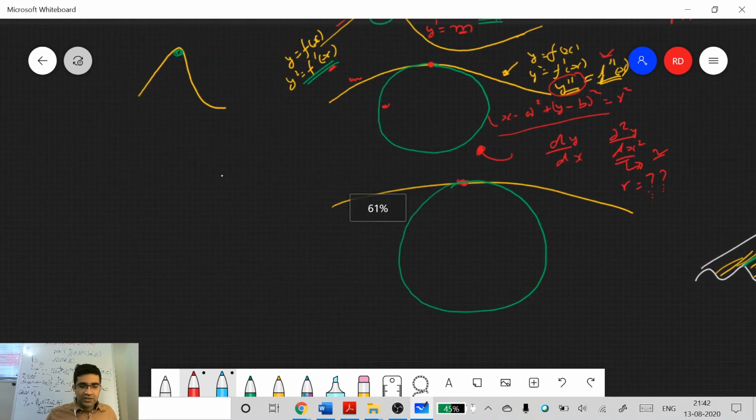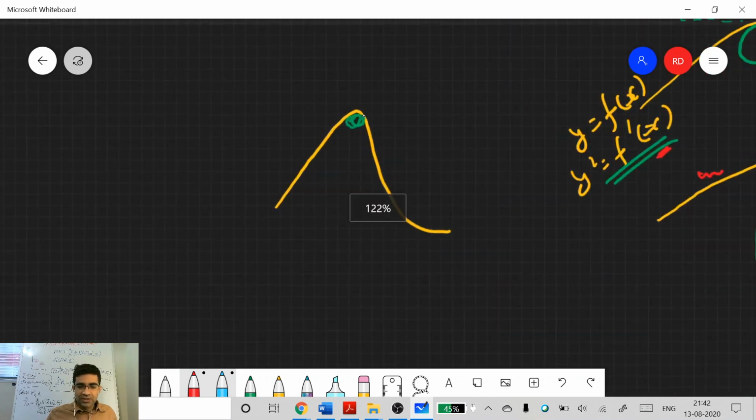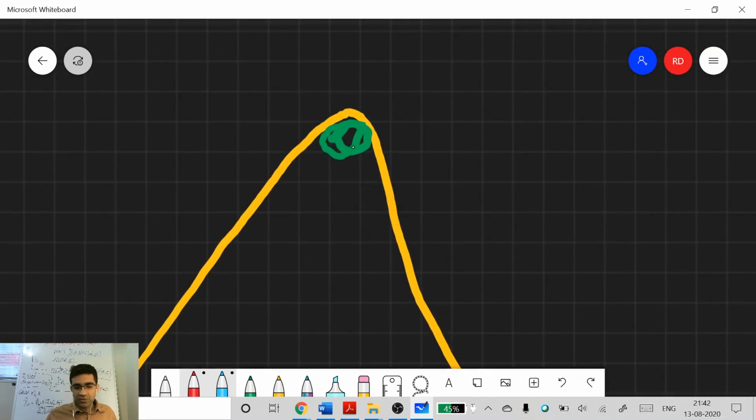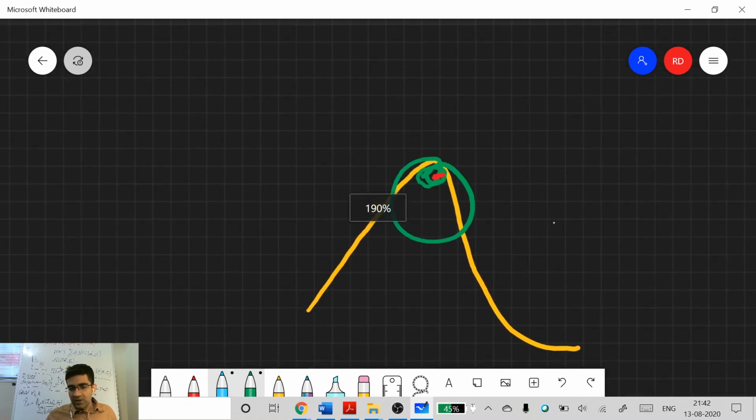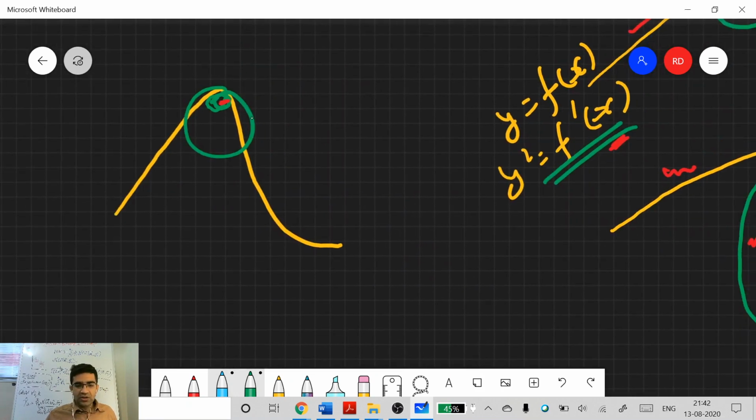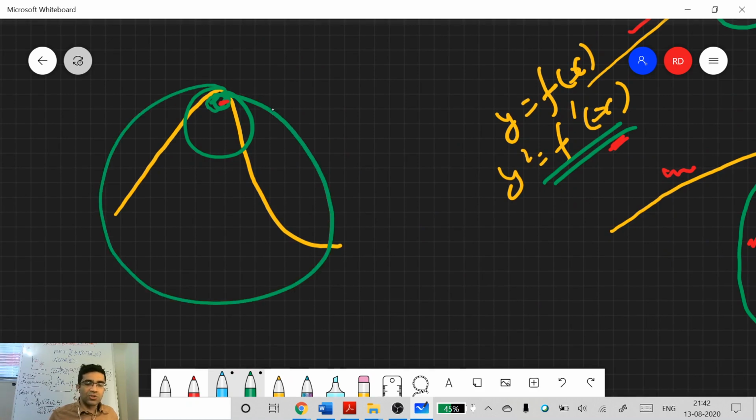That is why I gave this example. Here you see, if you want to inscribe a circle, it has to be a very small circle. You cannot inscribe a bigger circle here. Do you understand this now? Okay. So here you cannot inscribe a bigger circle. What will happen? It is not tangential anymore to this point.